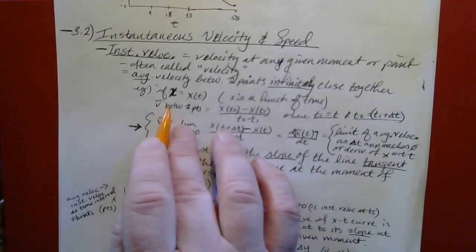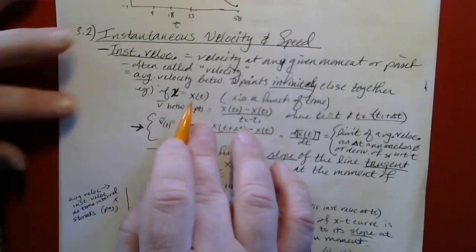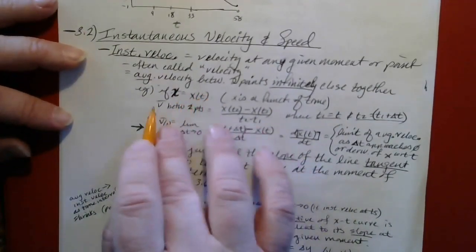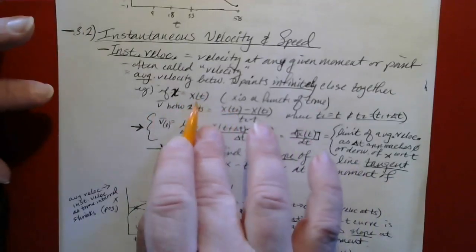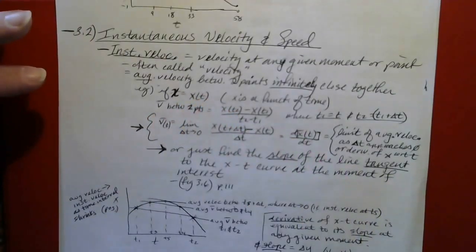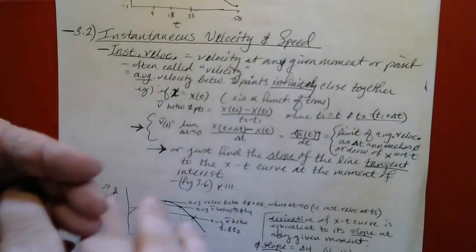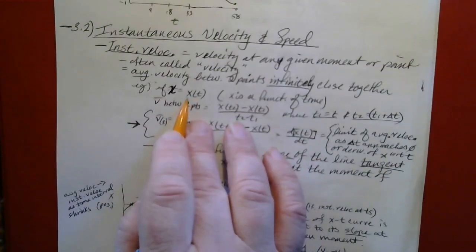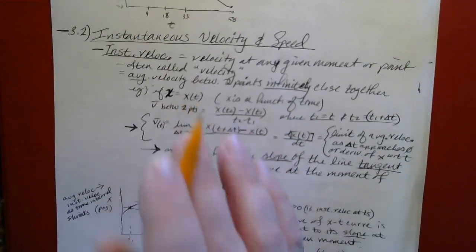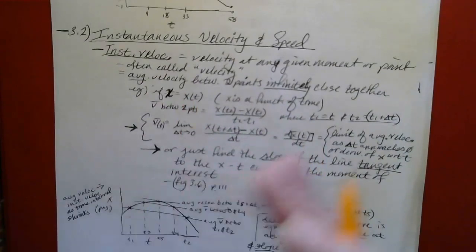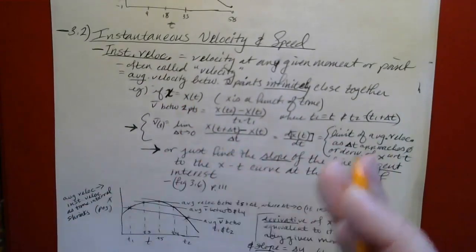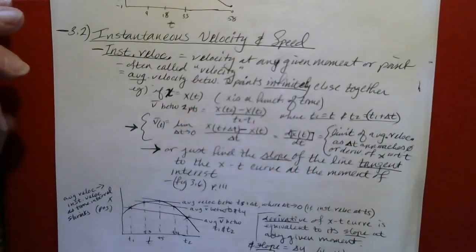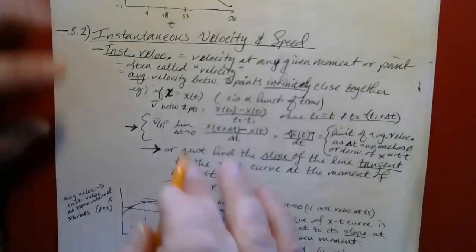So for example, if we define x as being a function of t, so when we write x with t in parentheses after it, what we mean is x is a function of t. If you think about it, if something is moving, then its position in space, which is what x represents, is changing over time. So therefore, its position is a function of time. So that's what we mean.